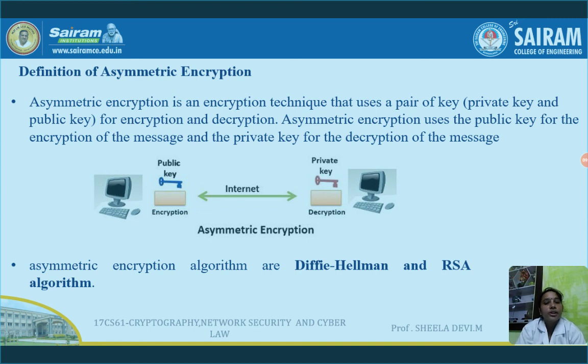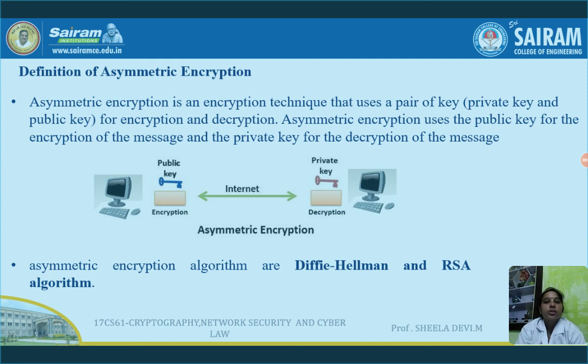If you understand these two things very clearly, then the problem is solved. If the data is encrypted with the sender's private key, it should be decrypted with the sender's public key only. If the sender encrypts the data with the public key of the receiver, it should be decrypted with the private key of the receiver only.